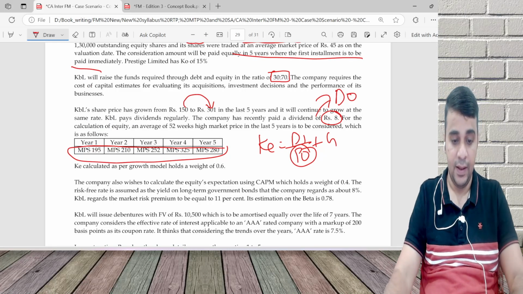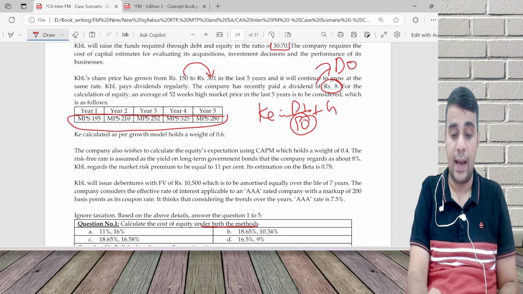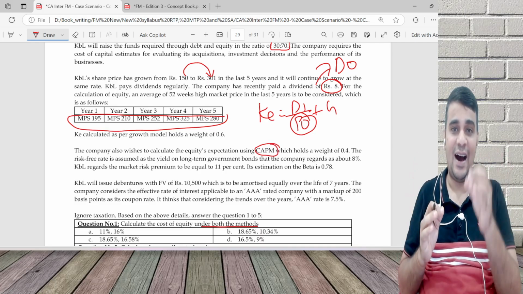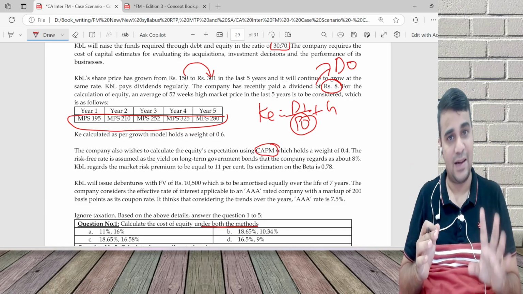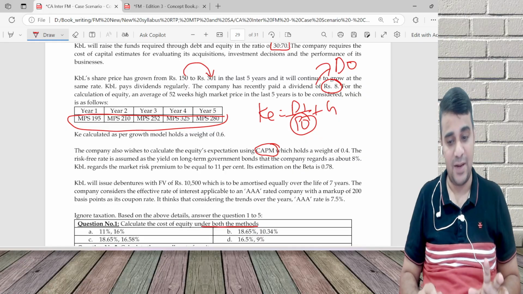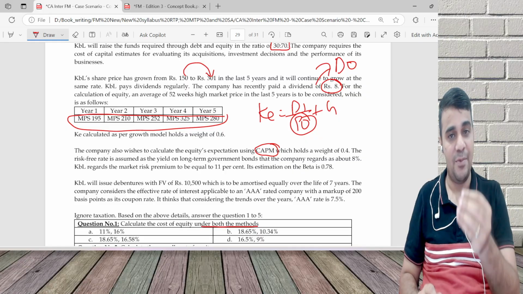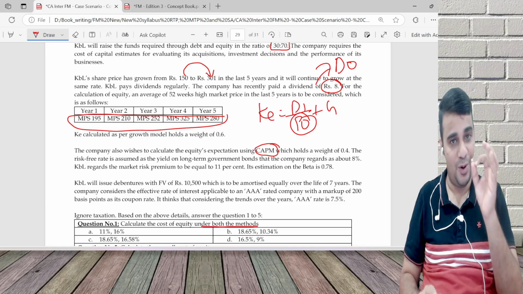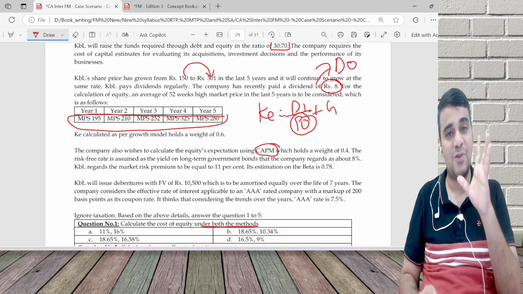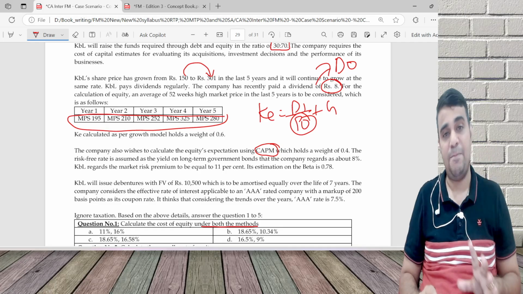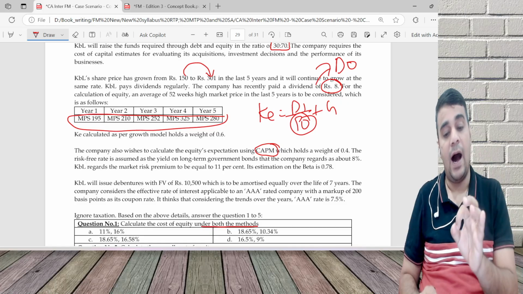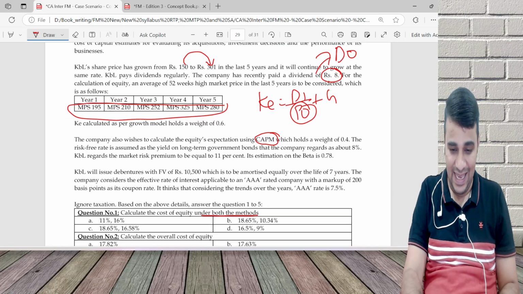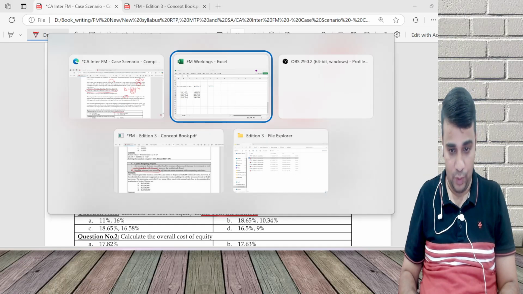You will understand. The company also wishes to calculate equity using CAPM. CAPM is RF plus beta into RM minus RF. Method 2 answer will come. Method 1 is balancing figure. So I am going to do cost of equity using the CAPM formula. CAPM formula is RF plus beta into RM minus RF. So KE, method 2. I'm discussing the method 2.